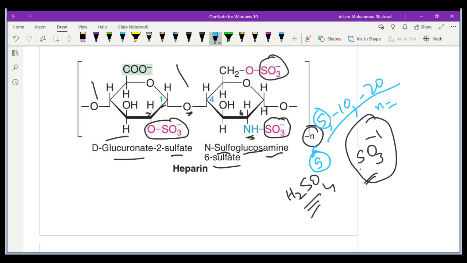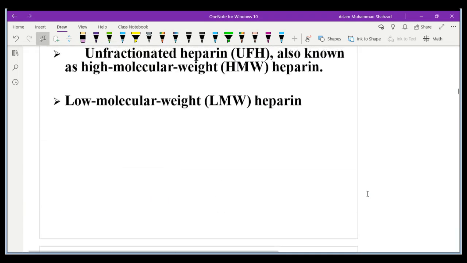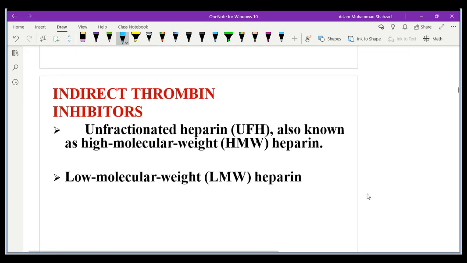And when we talk about the classification, unfractionated heparin can be present in the form of purified heparin. We purify the heparin. How? Because heparin is present in the mucus.